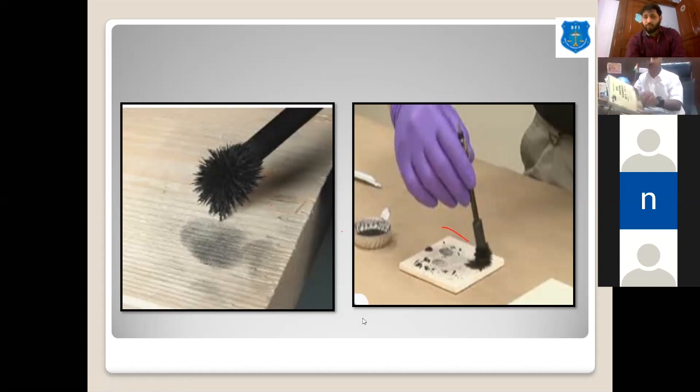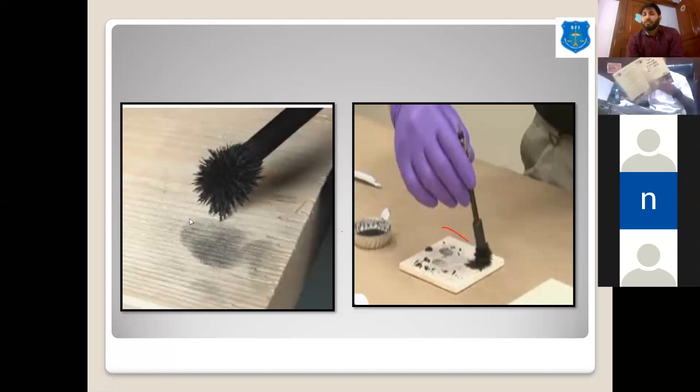Question: What is the difference between the magnetic powder method and carbon black powder? Because in magnetic powder you put iron filling. So what is the function of iron filling in this method? Answer: There is no such difference, because in the end only the powder sticks to the surface.